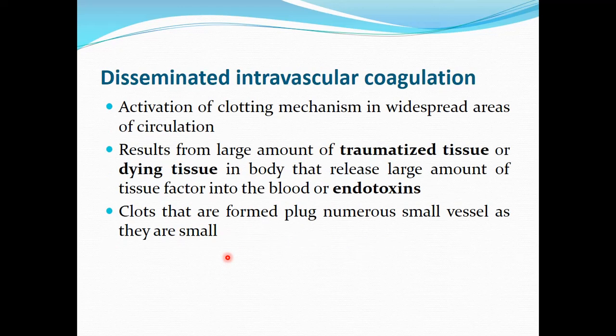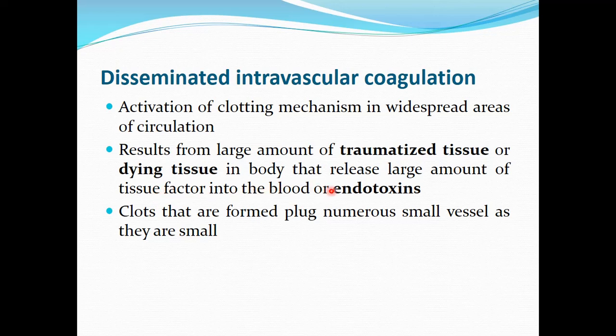Next is disseminated intravascular coagulation. In disseminated intravascular coagulation, there is activation of clotting mechanisms in widespread areas of the circulation. It can occur when there is a large amount of traumatized tissue or dying tissue in the body. Traumatized or dying tissue causes the release of a large amount of tissue factor, and tissue factor causes activation of the extrinsic pathway of clotting, formation of thrombin and fibrin, and the clot formation will begin.